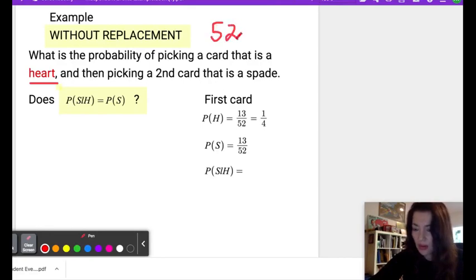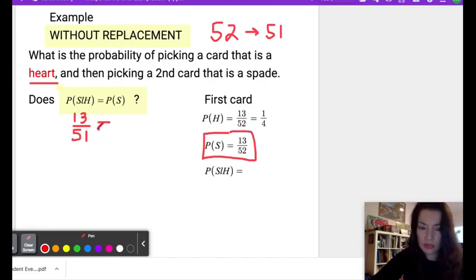If I take one card and I do not replace it, I now have 51 cards in my total sample space. So the probability of picking a spade given we picked a heart now becomes 13 out of 51. Well, the probability of picking a spade in general would be 13 out of 52. Well, 13 out of 51 does not equal 13 out of 52. Therefore, we cannot say that the two events are independent. The probability of picking a spade given we picked a heart changes if we have already picked a heart. So therefore, the two events are not independent.